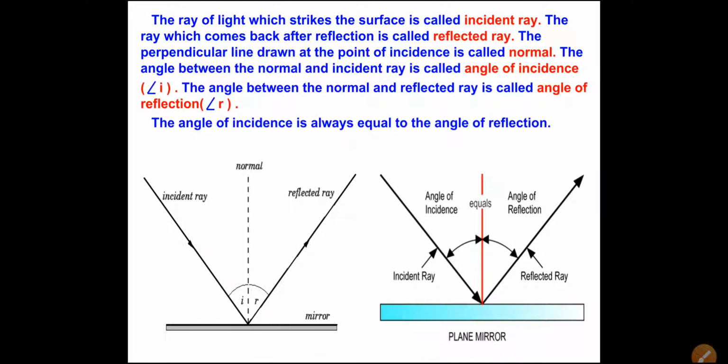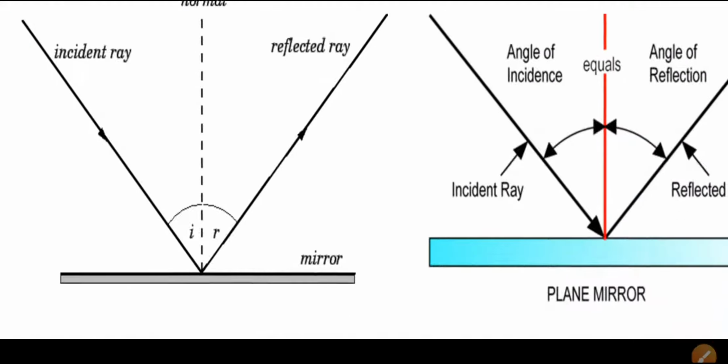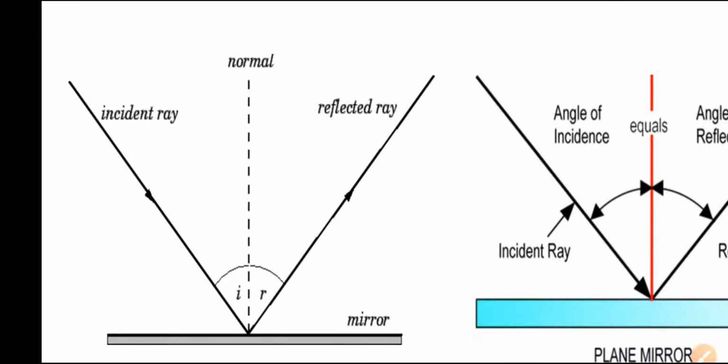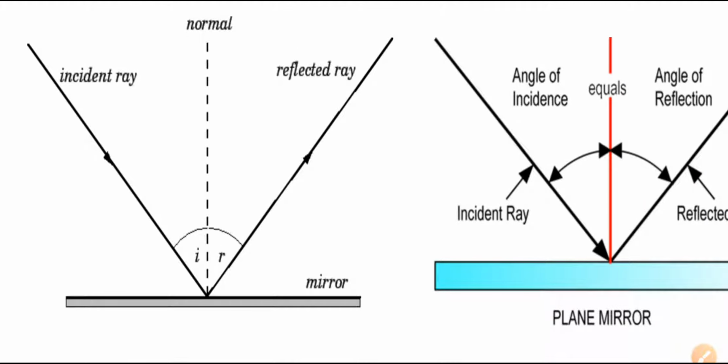And when it is reflected in another direction, when the light falls on a surface and changes its direction, it is called a reflected ray.